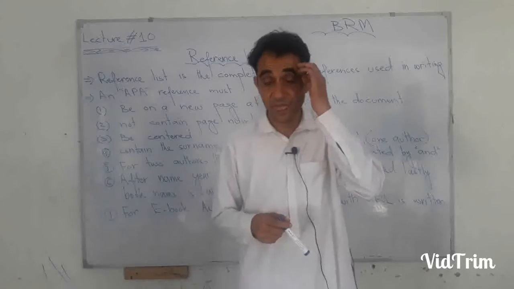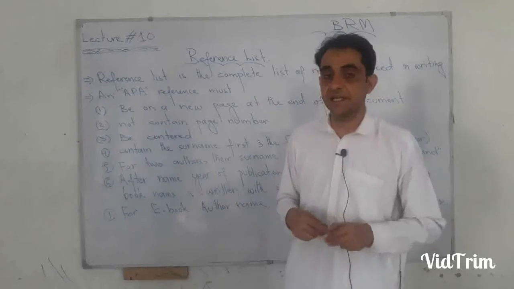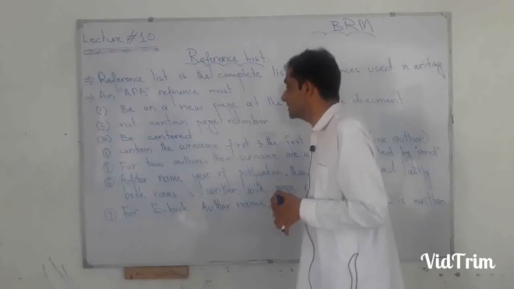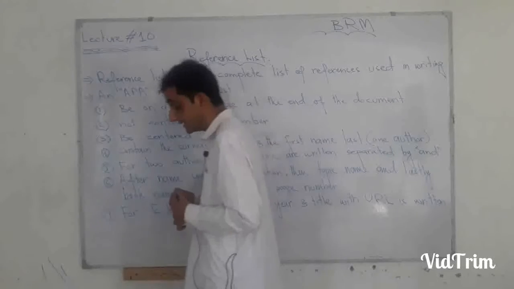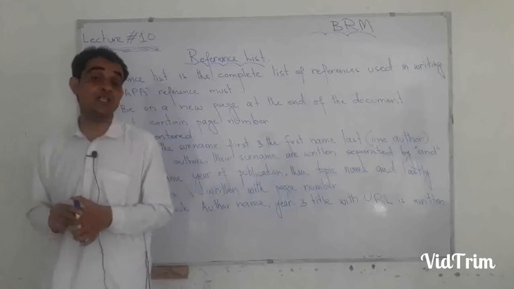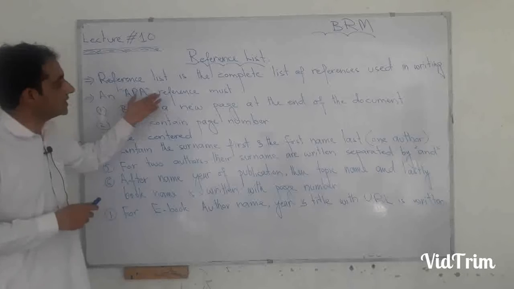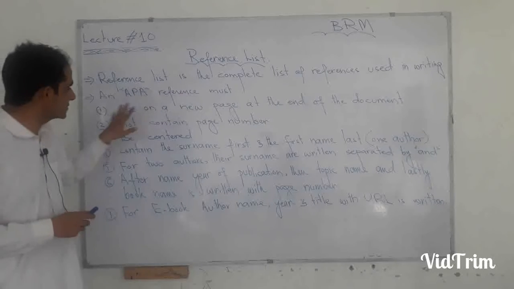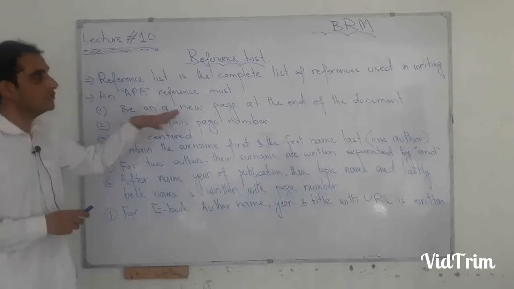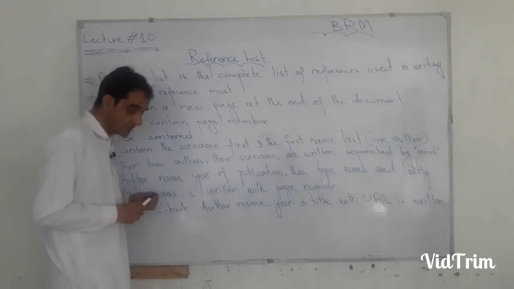Now there are some criteria, some rules and regulations for writing the APA reference list, American Psychological Association references writing technique. In APA, reference must, number one, be on a new page at the end of the document.